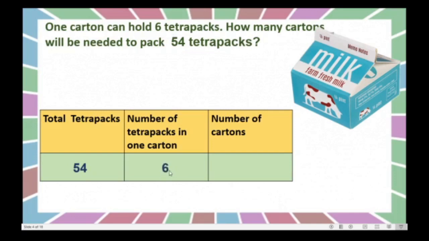Now you can recite the 6 table because we are going to make the group of 6. Right? You can recite the table for 6 until 54 comes.